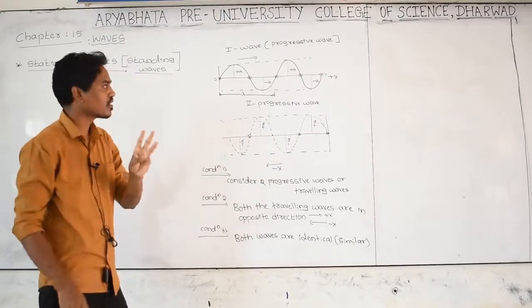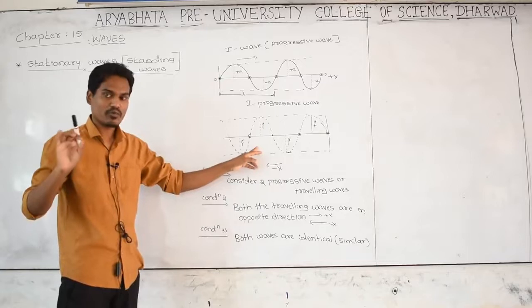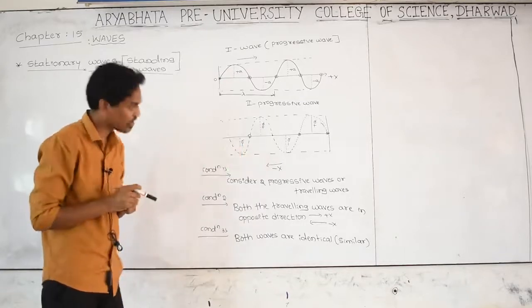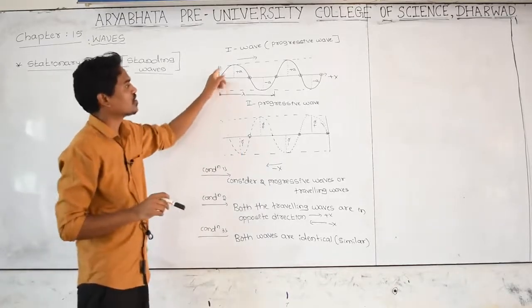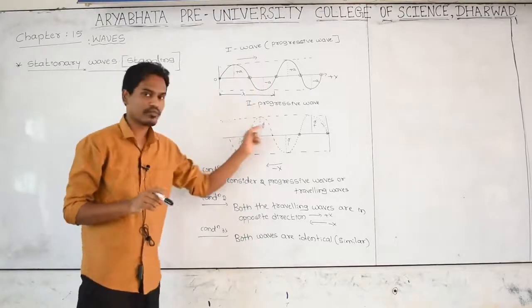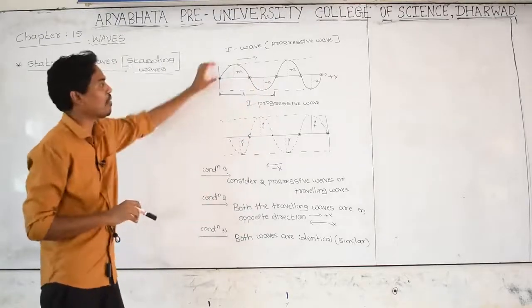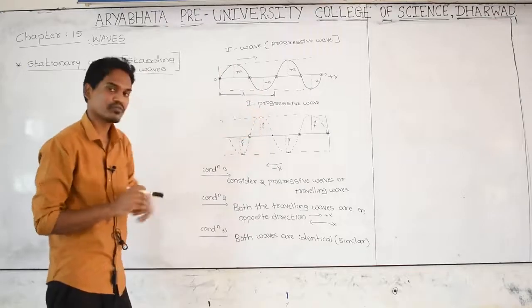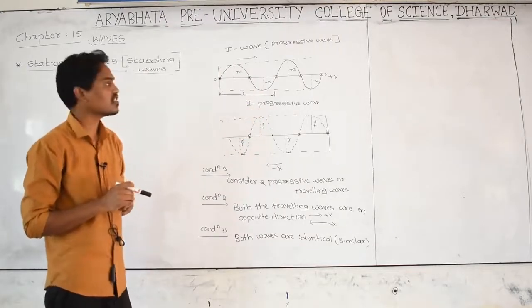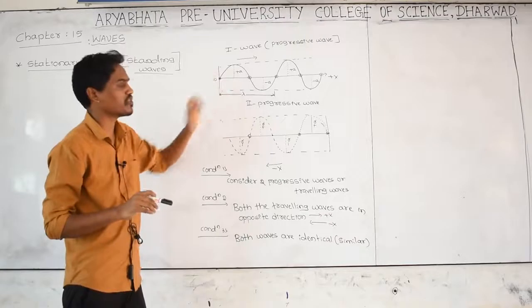First condition, both the waves should be progressive waves. Second condition, the speed of both the waves is the same. Third condition, the amplitude of both the waves is the same. One more condition, the frequency of both the waves is the same.